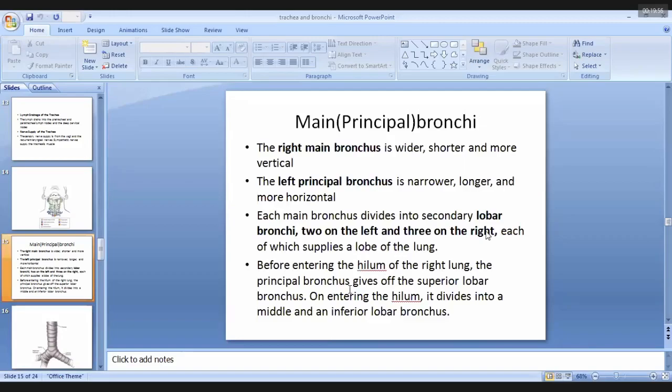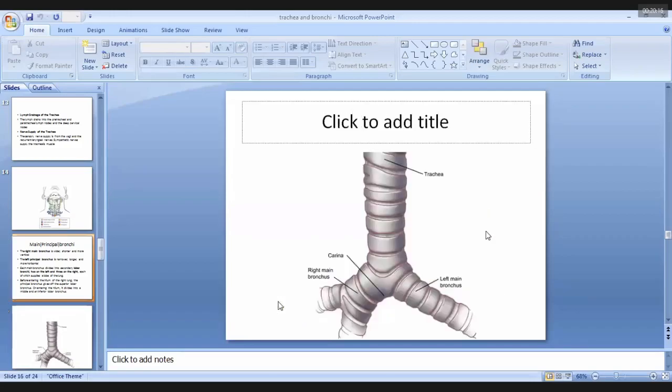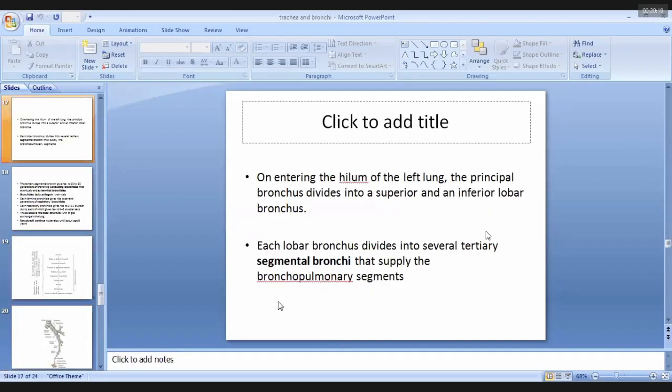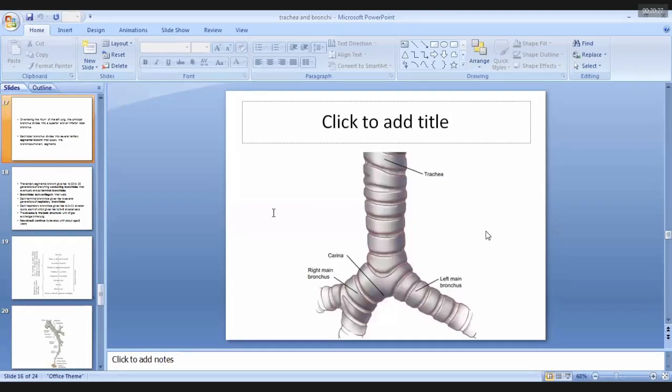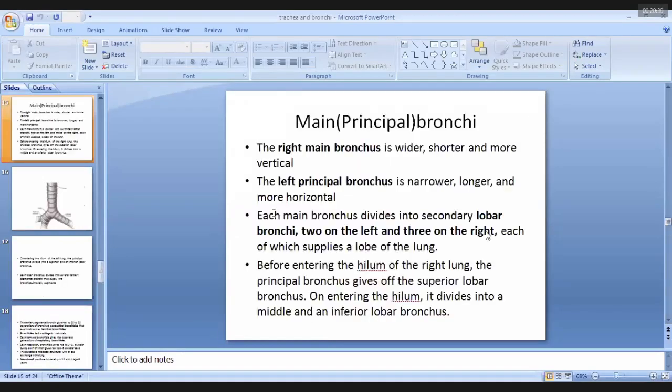Now, another difference is in the division of the right and left principal bronchus. Before entering the hilum of the right lung, the right principal bronchus gives rise to the superior lobar bronchus, and then it enters the hilum where it divides into the middle and inferior lobar or secondary bronchi. But the left one directly enters the hilum and then divides into the superior and inferior lobar bronchi. So the differences between the right and left principal bronchi are: the right one is wider and the left is narrower; the right main bronchus is shorter and the left one is longer.